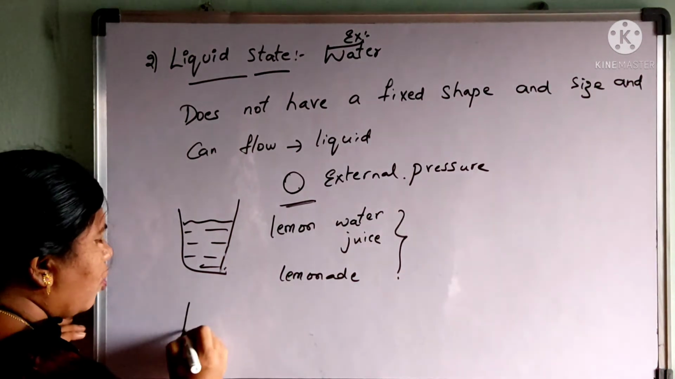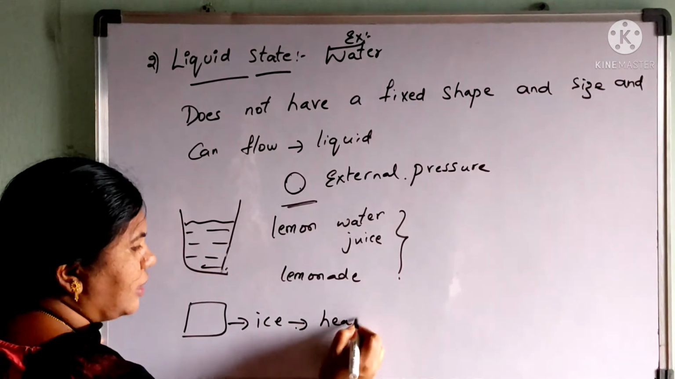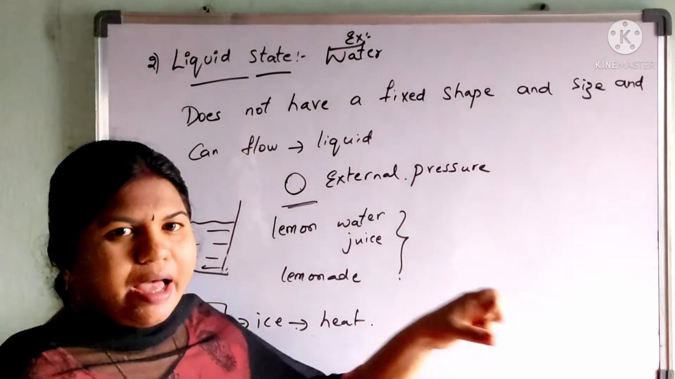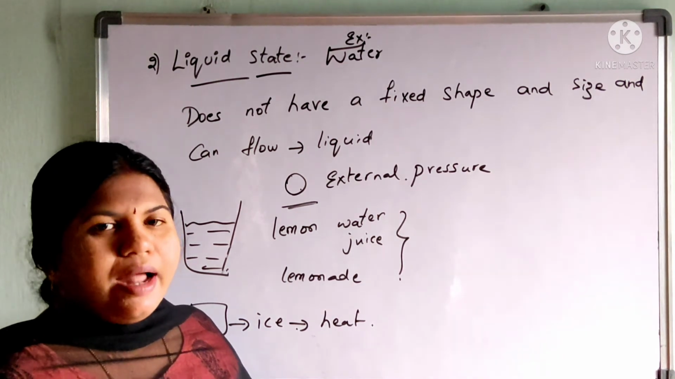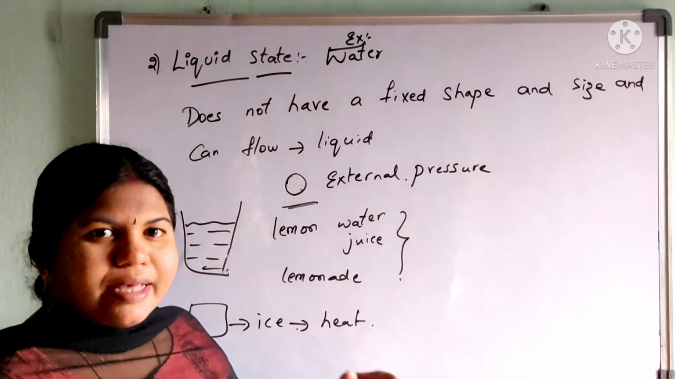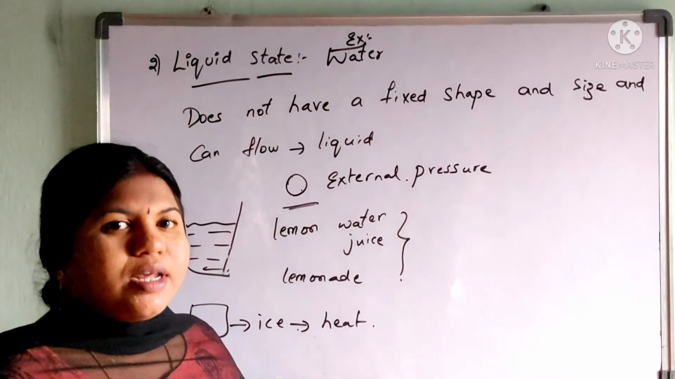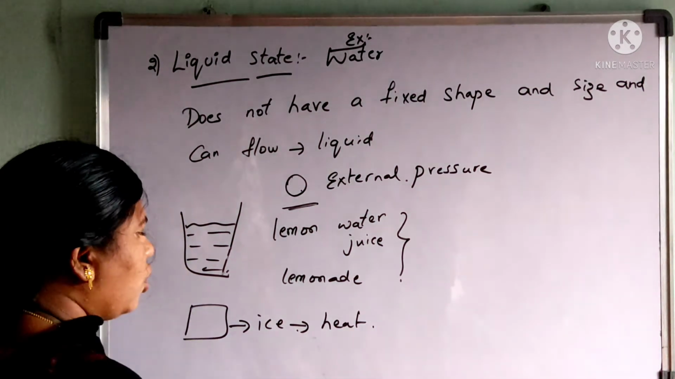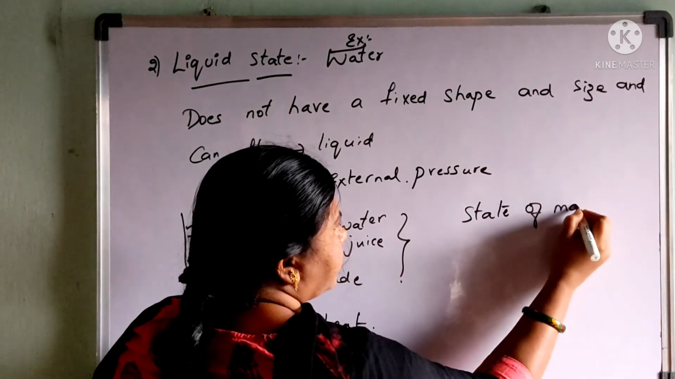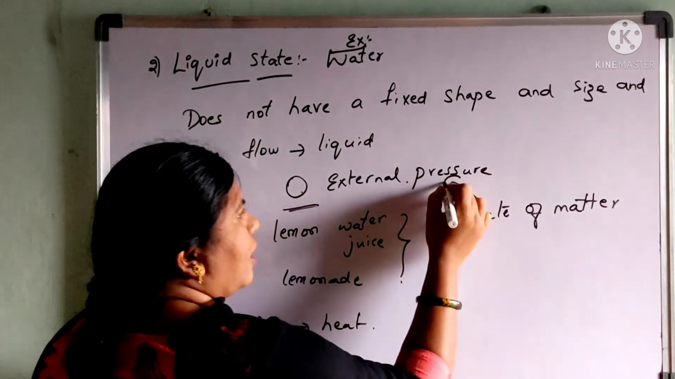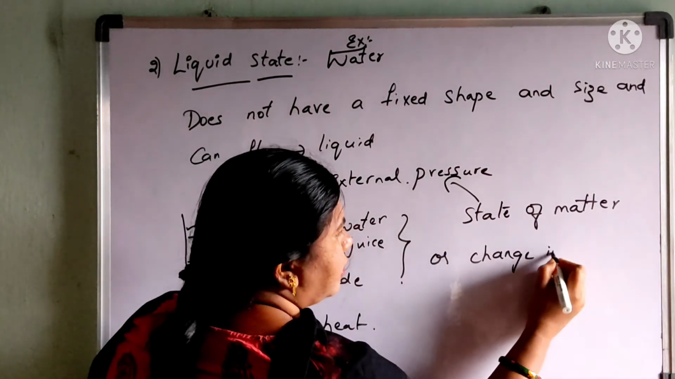In the same way, when I take ice and heat it, meaning when you keep the ice outside, what happens after some time? You see it starts melting and it turns into water. So it has changed its temperature, and when it has changed its temperature, the state of matter has changed. So in this way, the state of matter changes only when some external pressure is applied or there is any change in the temperature.